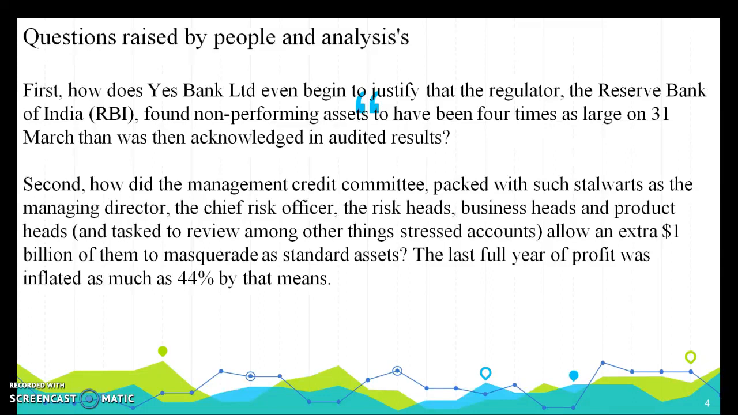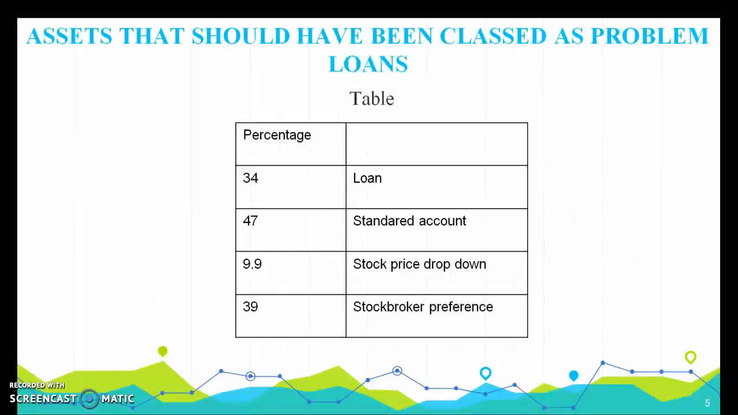Second, how did the management credit committee, with a star cast such as the managing director, chief risk officer, risk head, business head and product heads, who were tasked to review stressed accounts, put around $1 billion on them? The last full year of profit was inflated by as much as 44% by that means.